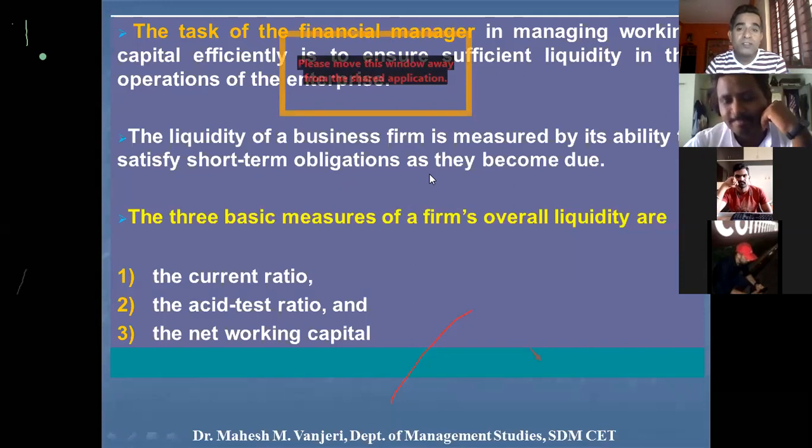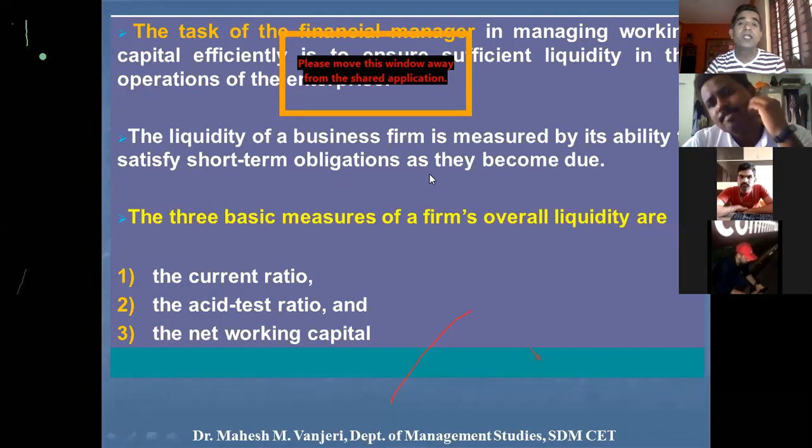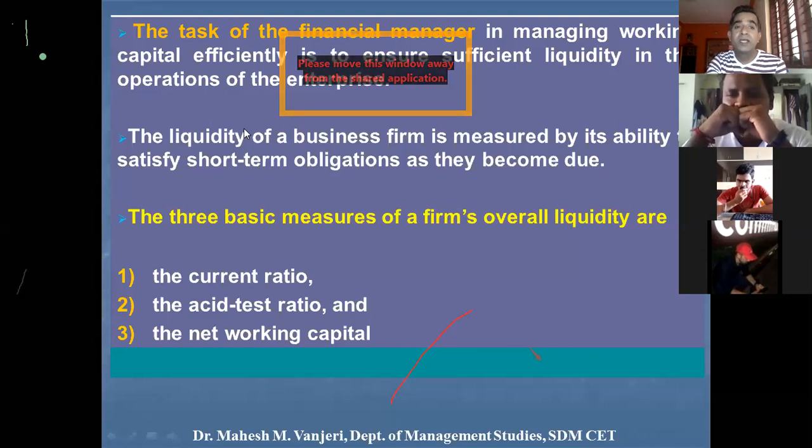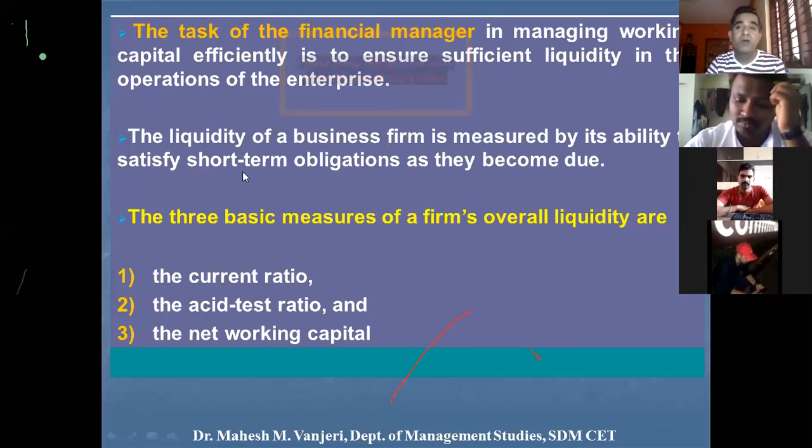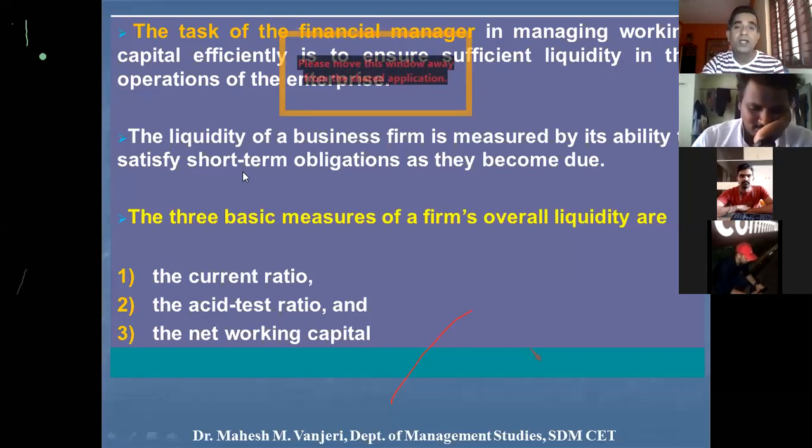See, for long-term survival and long-term growth, present survival is mandatory for any company. I repeat, for long-term growth or long-term survival, present survival is important for a company. Therefore, liquidity becomes an absolutely important measure for the present survival of any company. If a company cannot make payment to suppliers of raw materials, or cannot pay salary and wages to its employees, I hope you can understand that the company will not sustain. It will cease, or it will get closed down in the present itself.